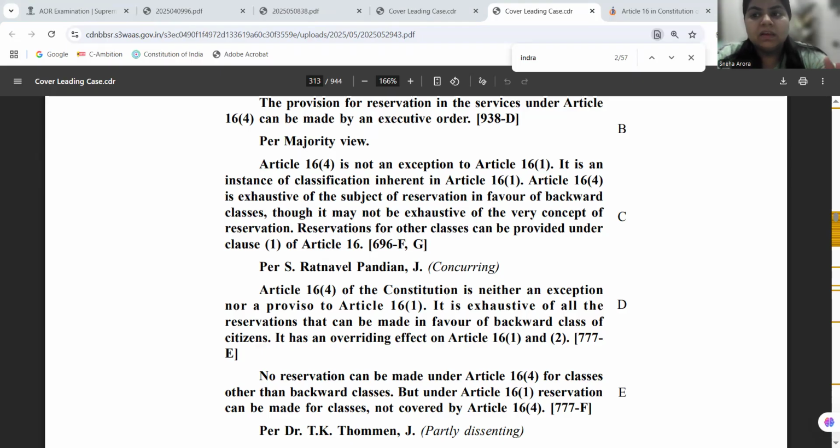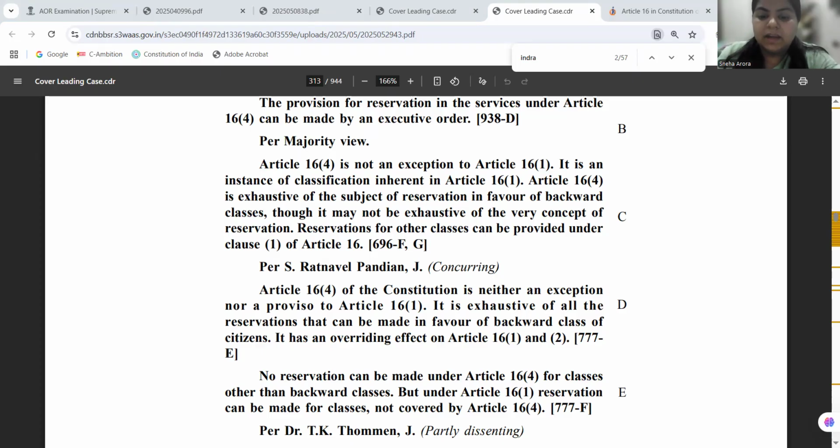Economic parameters shall not be considered to the full extent when backwardness has to be determined by social and educational parameters. Now, in Indra Sawhney, what is happening? The court is upholding 27% OBC reservation, SEBC reservation, in educational institutes as well as in public employment. But the court is bringing out the concept of the creamy layer. The court is also noticing the fact that some members of the socially and educationally backward class are falling in the creamy layer because they are economically advanced. So when they are economically advanced, they can be excluded from the reservation benefits, right?